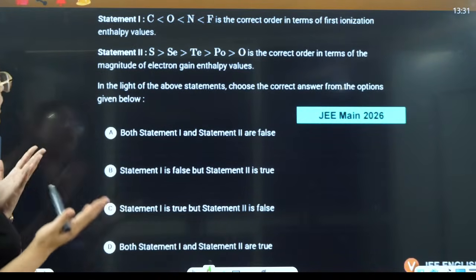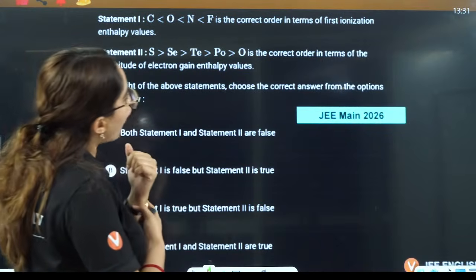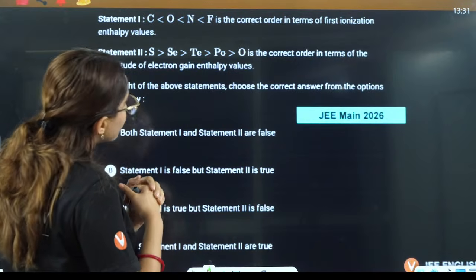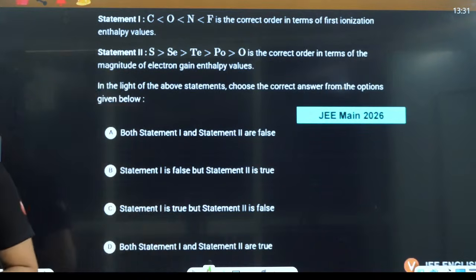Next is a 2026 question again. This is the correct order in terms of first ionization enthalpy value. This is the correct order in terms of magnitude of electron gain enthalpy. Yes, everyone in the chat box, right?